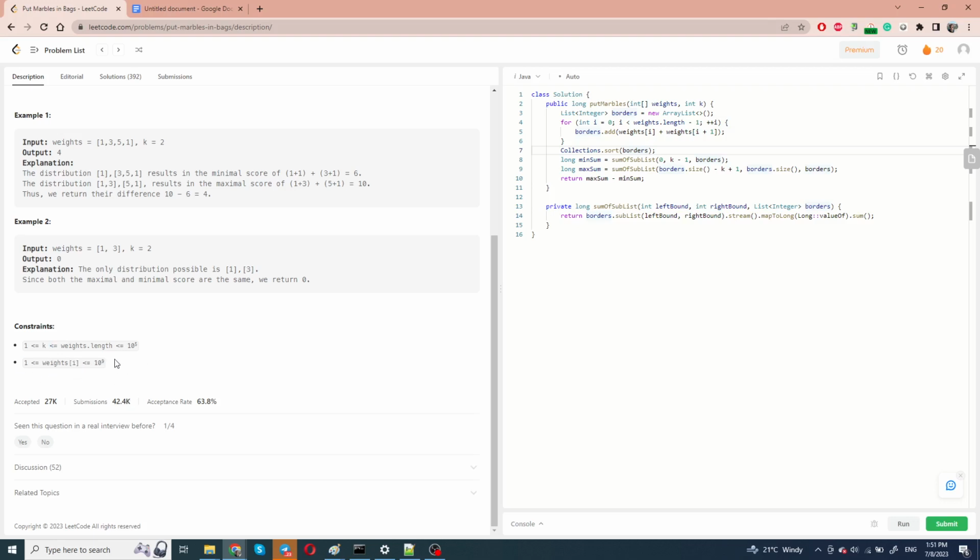So this rules out a potential dynamic programming solution, because you can imagine a solution with complexity of big O of n times k, where n is the weights length, which is a dynamic programming solution with a state of basically: I'm currently looking at the marble with index i, and I've already collected k bags and my current cost. That's basically it. We don't need anything else in the state, but it will be too slow.